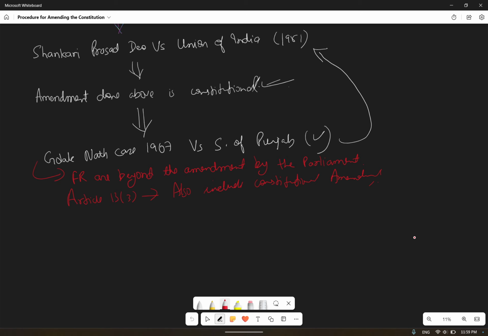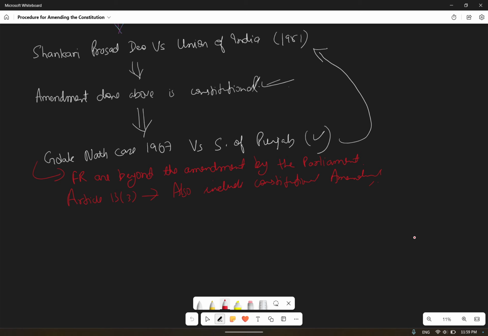Whenever they were amending in the previous amendments, they mentioned that they can't amend this particular fundamental right. So the Supreme Court said no, constitutional amendment is there, but it cannot amend the fundamental right.